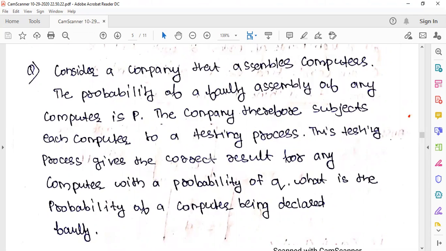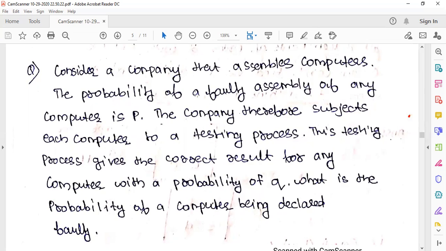This is important for electrical, electronics, mechanical, instrumentation, computer science, civil engineering, all branches. Even life science students, it's important for them. Consider a company that assembles computers. The probability of a faulty assembly of any computer is P. The company subjects each computer to a testing process. This testing process gives the correct result for any computer with a probability of Q. What is the probability of a computer being declared faulty?